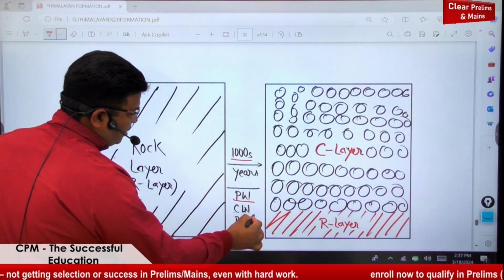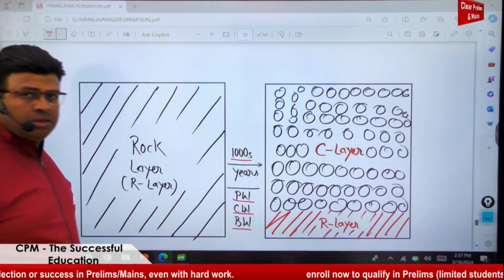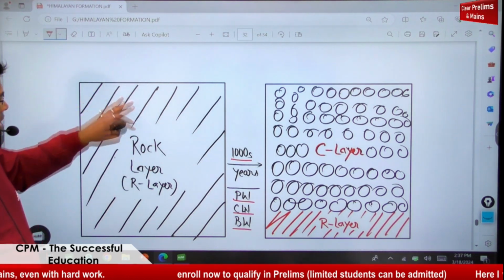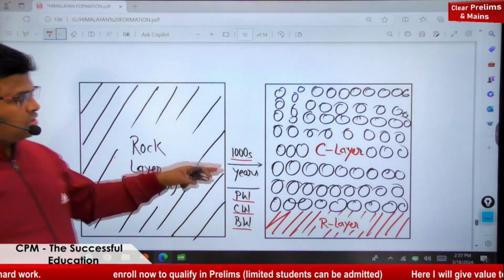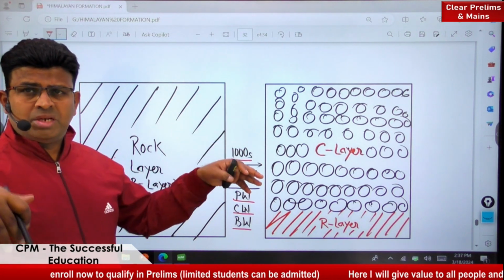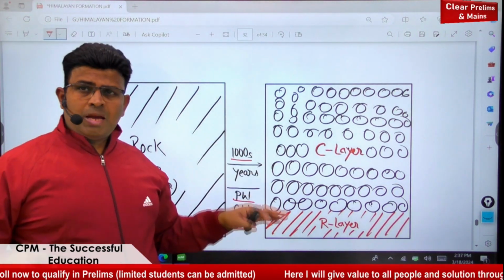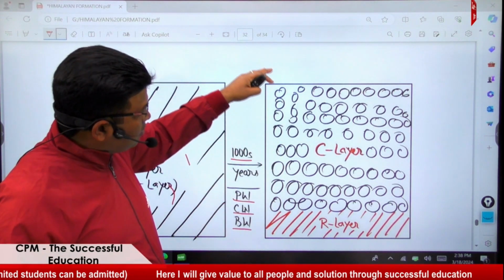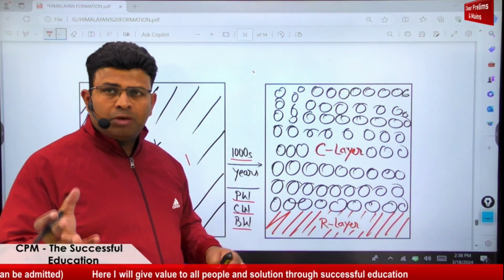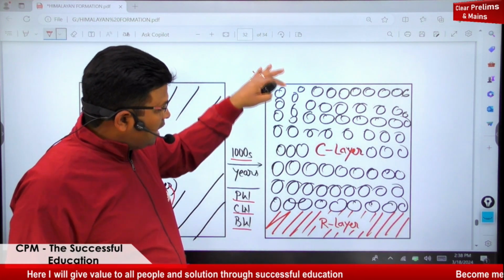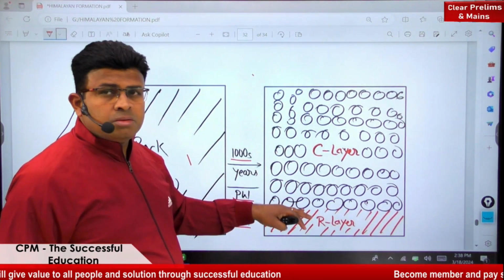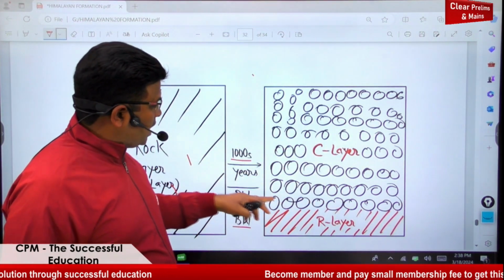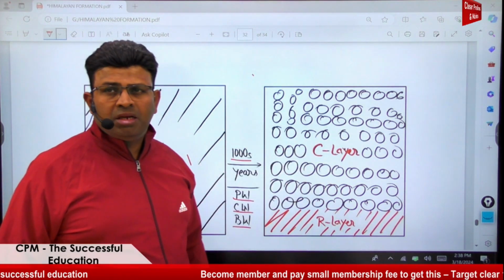Physical weathering, chemical weathering, and biological weathering. This is R for the rock layer. It is completely rock, but slowly, through physical weathering with temperature, pressure, and precipitation, chemical weathering with chemical reactions, and biological weathering with animals and plants, the top of the layer to a depth of around 2 meters is broken. These smaller broken particles are known as the C layer, the parent material layer.